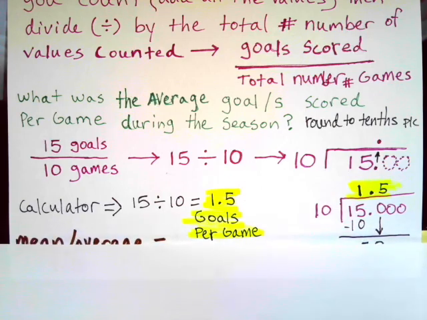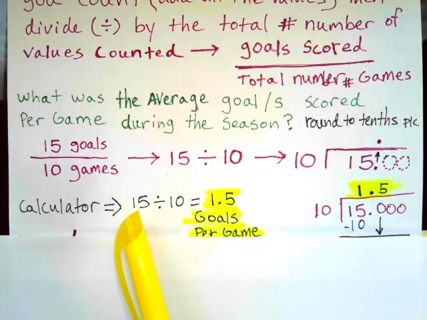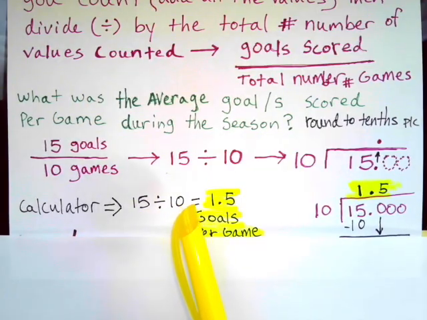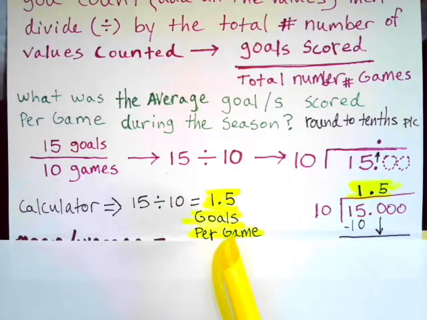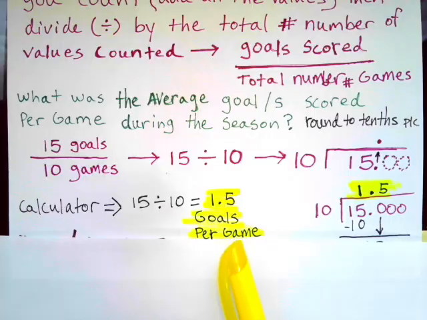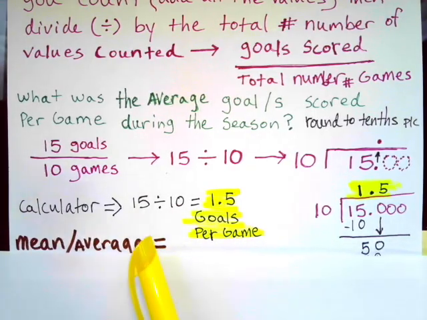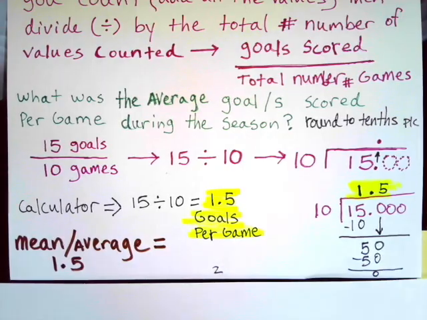Okay, so if you're using a calculator, you would want to divide 15 by 10. Punch in 15 divided by 10 equals, and your calculator is going to punch out 1.5 goals per game. So it averaged out about 1.5 goals per game. That's the mean, or your average, 1.5. And so, there it is. I'm going to show you that here at the bottom of the screen.